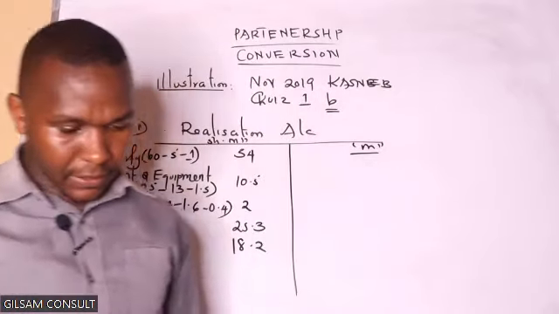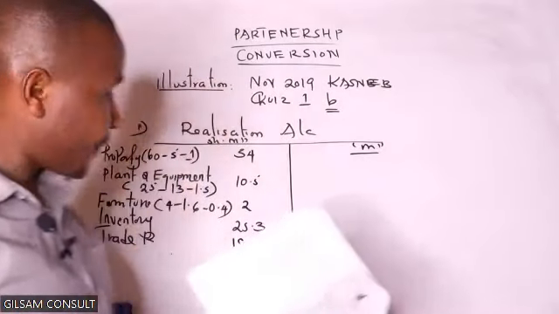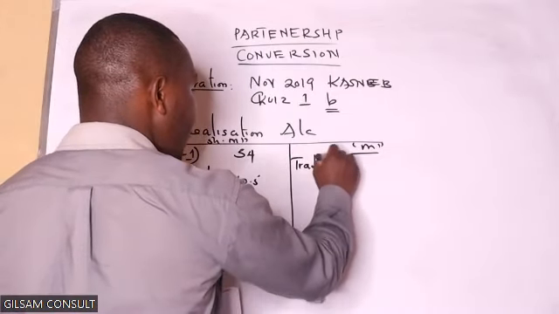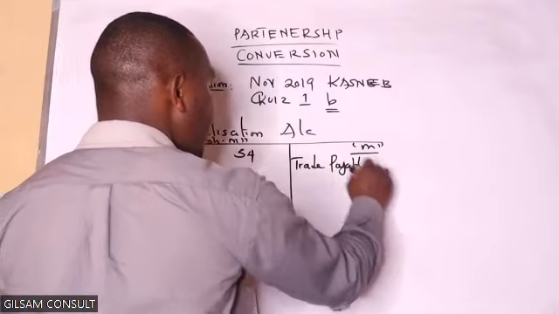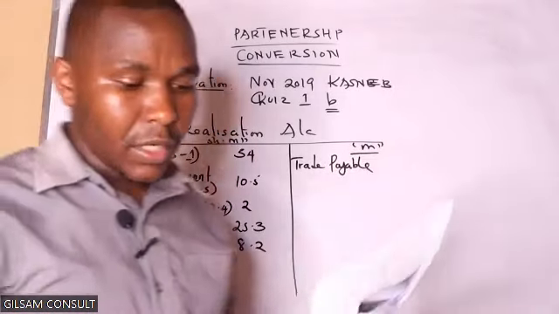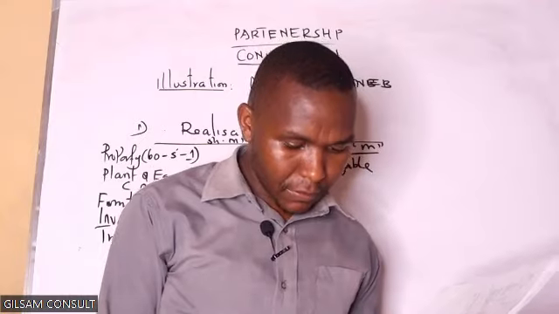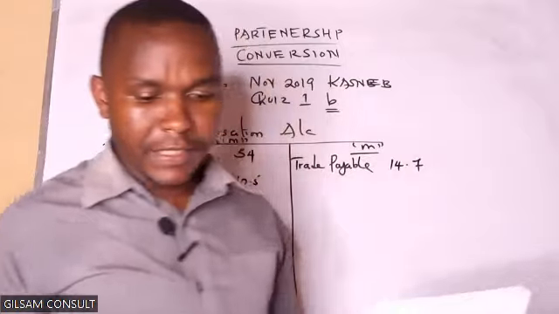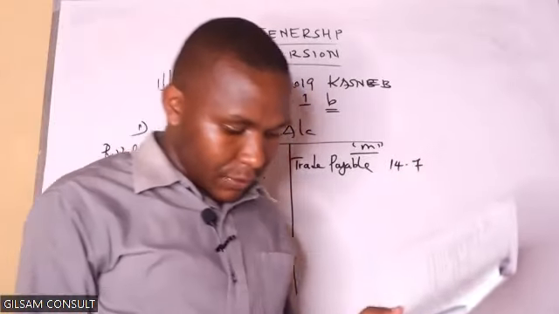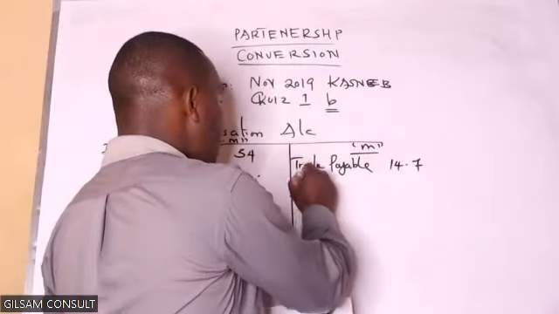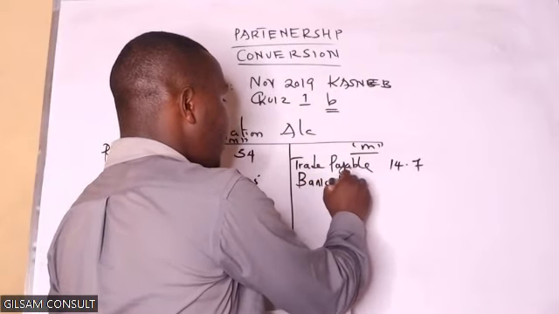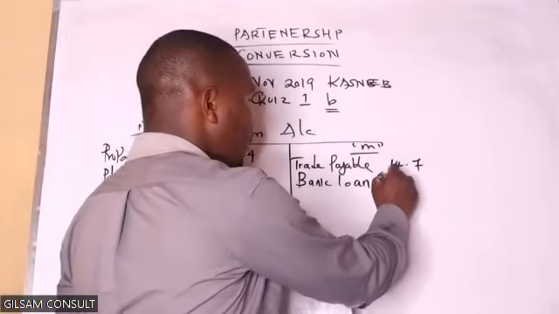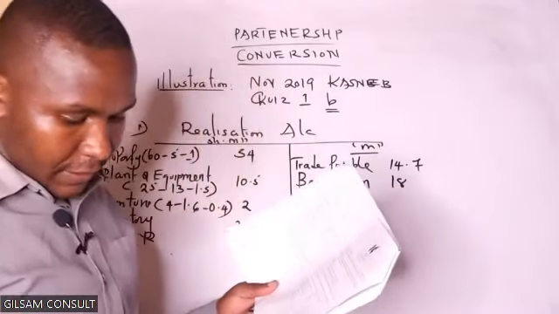So let's have on credit side first. We can have the liabilities, trade payable. How much is the trade payable? Look at the trade payable and receivable on credit side. 14.7 million. What else do we have? Bank loan. Bank loan is a liability. How much? 18 million. What else do we have?